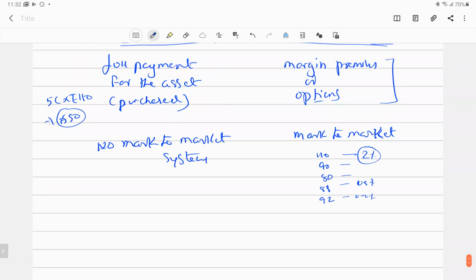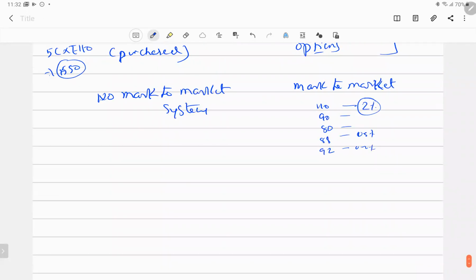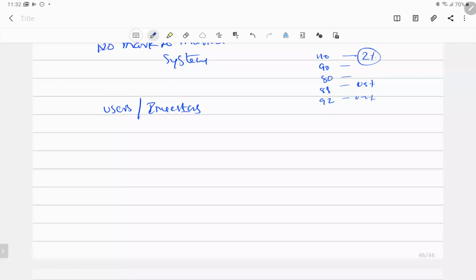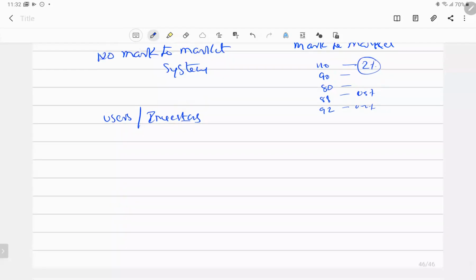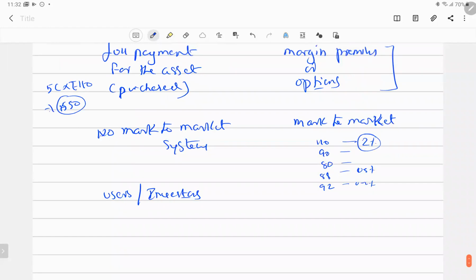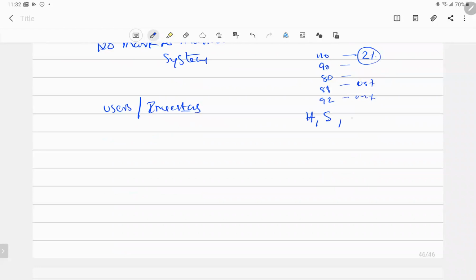Then for whom is the cash market? The cash market is for users or investors. You remember that, it is very important. Next, who is this market for? The derivative market is for hedgers, speculators, and arbitrators. It's not for users or investors.